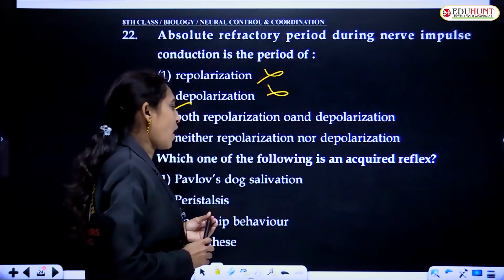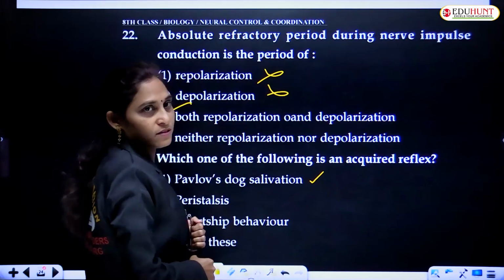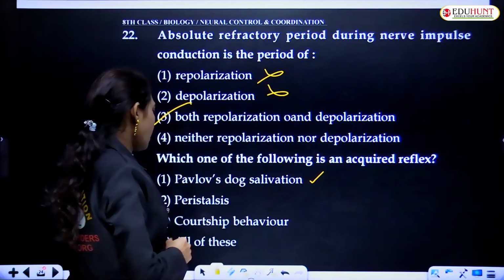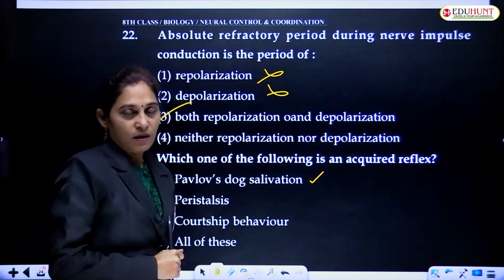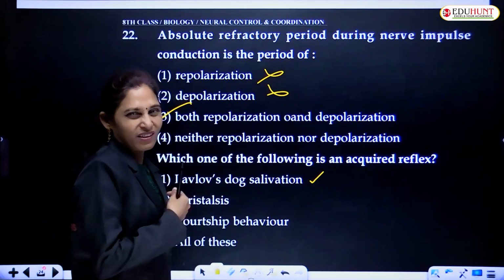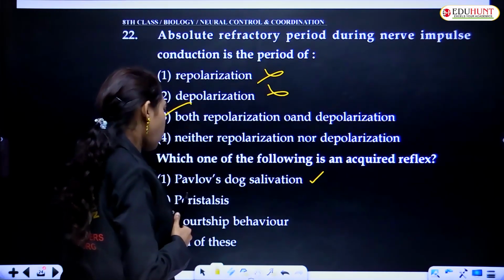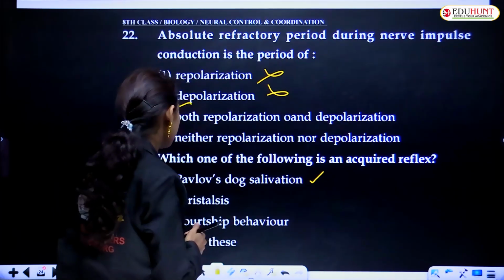So Pavlov's dog salivation is the correct option. Let us check all the options of the question. Peristalsis is not an acquired one, it happens without knowing. And courtship behavior is also not an acquired one.